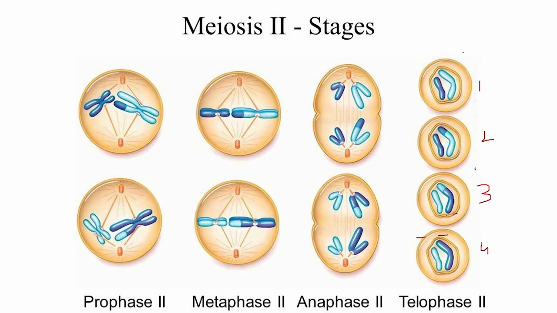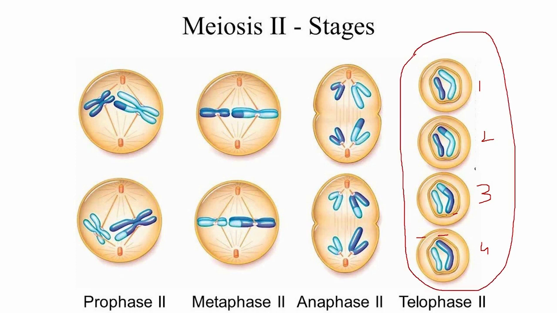As the cells formed as a result of meiosis contain half the number of chromosomes, that's why they are called haploid cells.